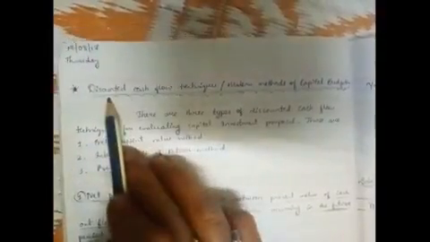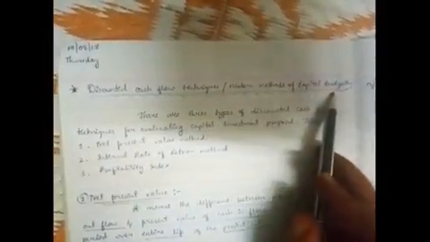Hello students, till now we have discussed the traditional methods of capital budgeting. That is, we have already discussed the PBP method and ARR method in the previous videos. Now we are moving on to the next main category of capital budgeting techniques: the discounted cash flow techniques, or modern methods of capital budgeting.